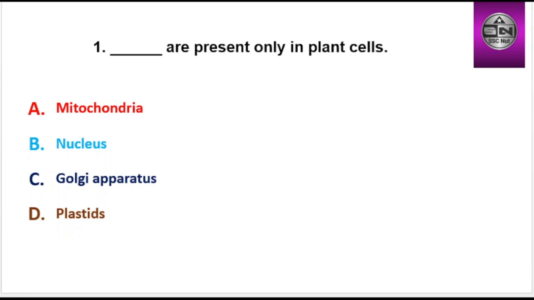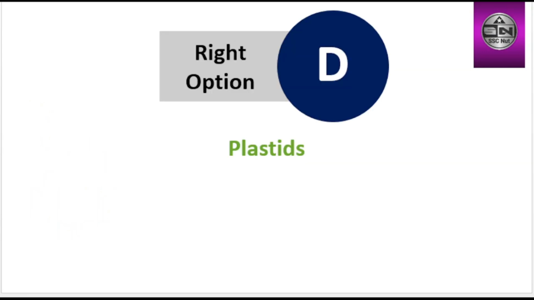Today's first question, dash are present only in plant cells. Options are mitochondria, nucleus, Golgi apparatus, plastids. Right option is D, plastids.